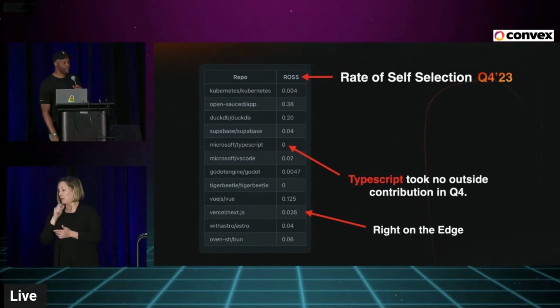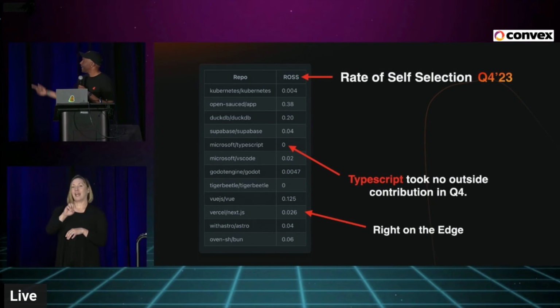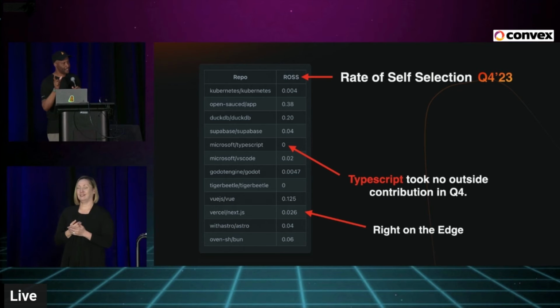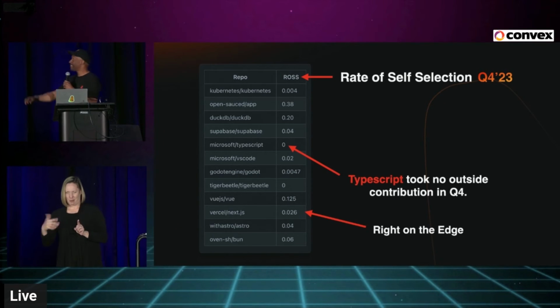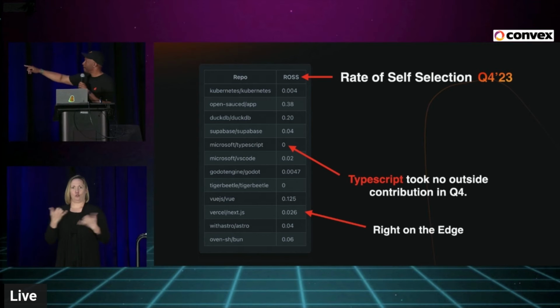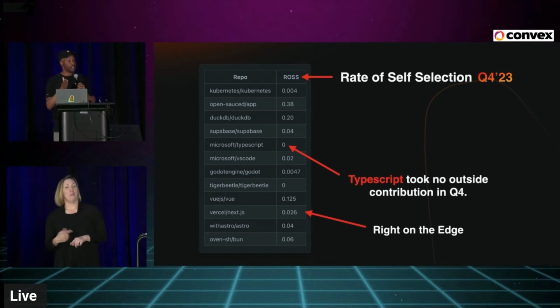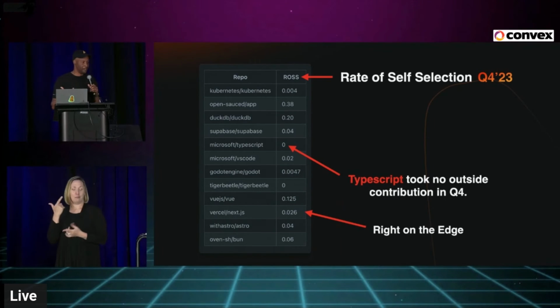It's called TypeScript. To be fair, this is only in Q4 of last year. What is Q4? September to December. Man, math is hard today. And I got a finance degree too. But 0 contributions outside. And that's interesting because, okay, I'm not going to make a contribution to TypeScript tomorrow, but if I have something that's blocking me or something I want to unblock, I've got to find somebody who can go advocate for me at Microsoft.